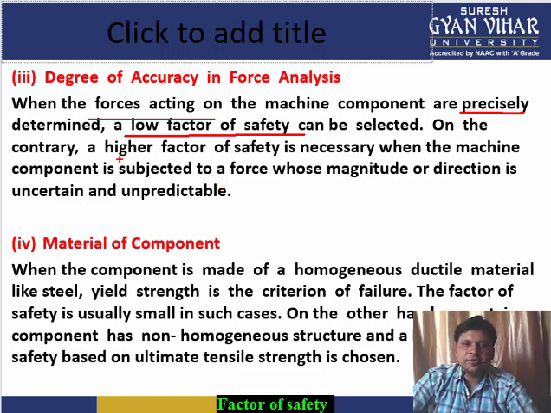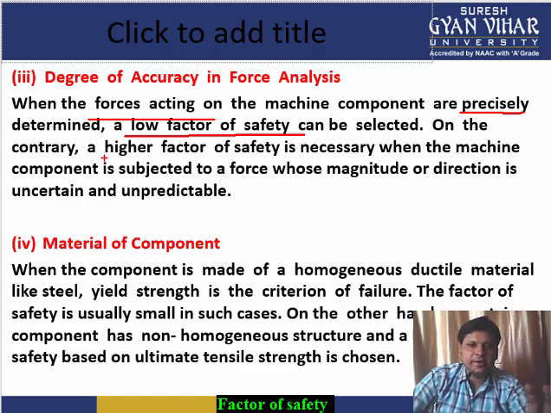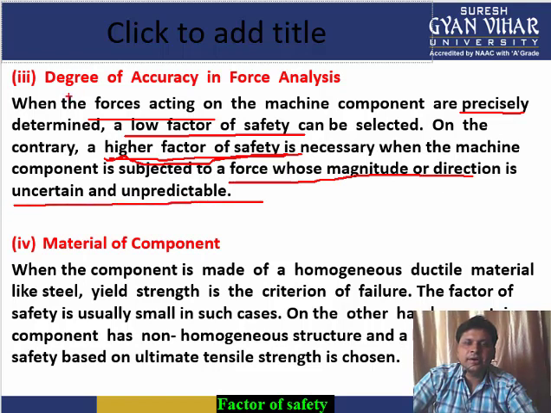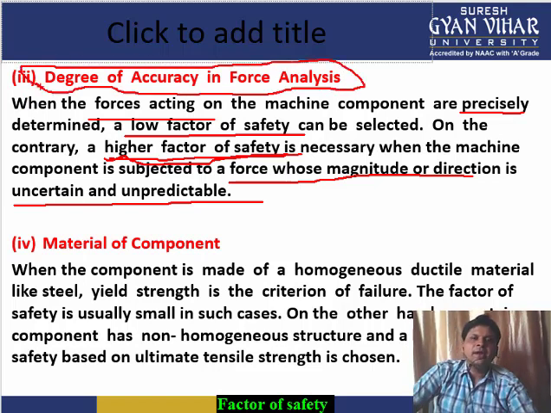Since we can't predict all the forces, the analysis is a bit difficult, so we generally take a high factor of safety in the case where the magnitude and direction of force are uncertain and unpredictable. So this is the point of degree of accuracy in force analysis.